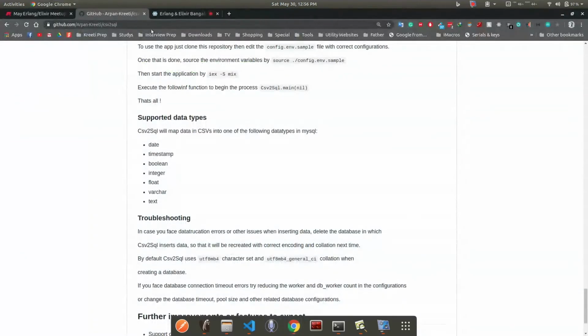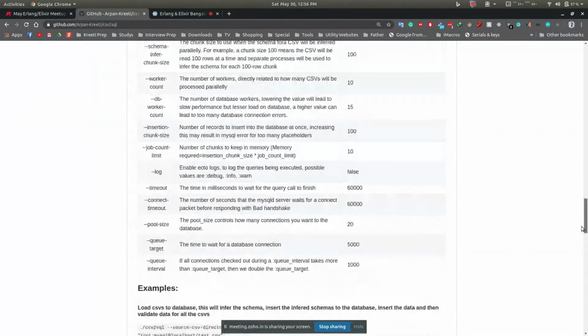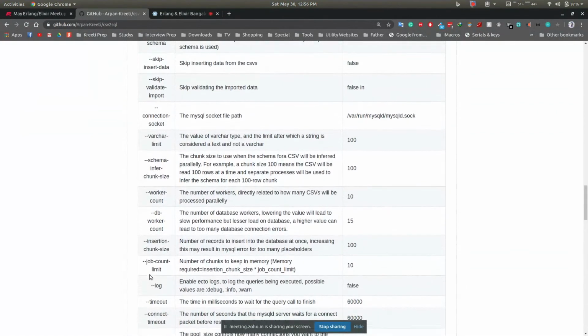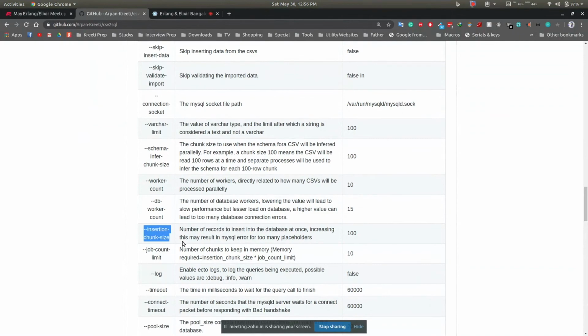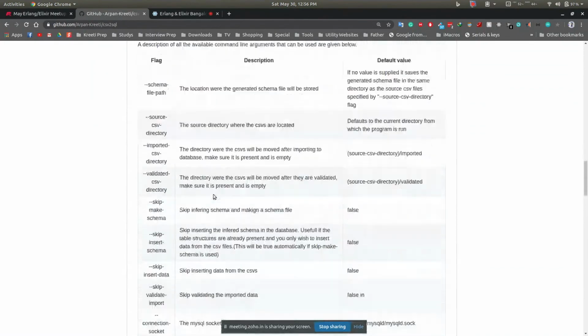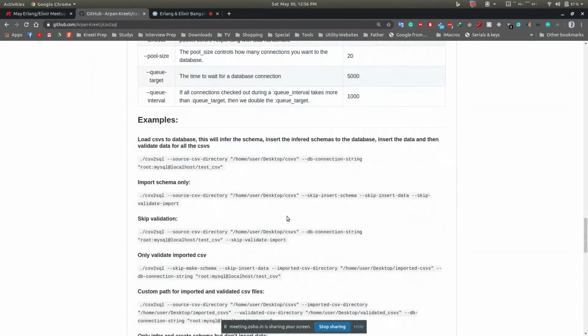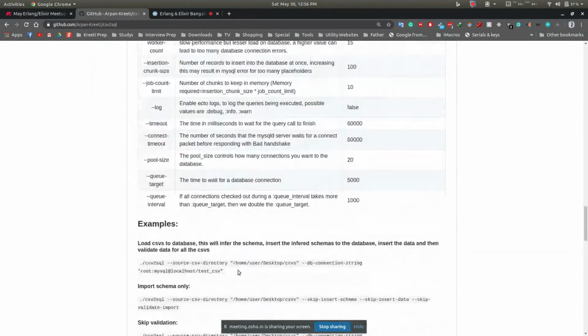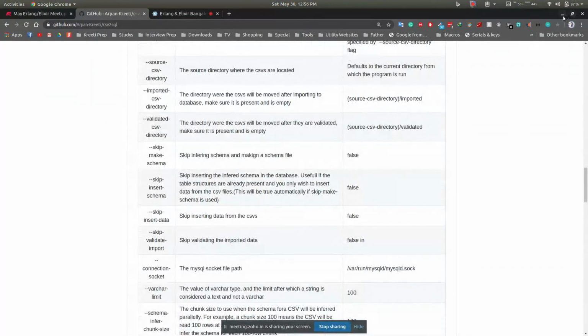If you go into the repository, you will find a lot of such flags through which you can specify the insertion chunk size, worker count, and database worker count. I have provided all of these flags, so you can configure them. There are some examples also. If you are interested, you can explore these things.